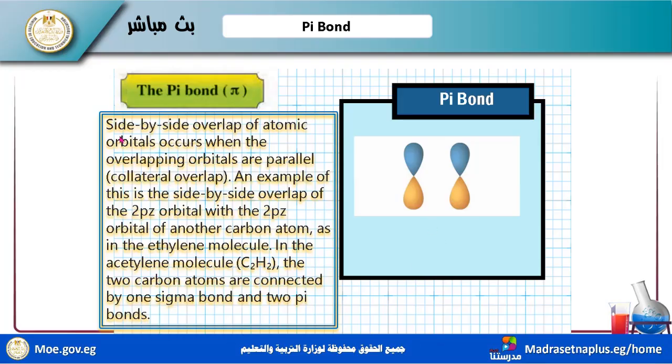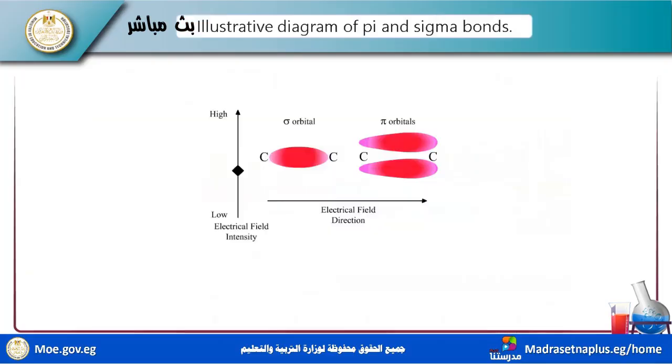This is the C2H2 acetylene molecule, and I illustrated the ethylene molecule before.